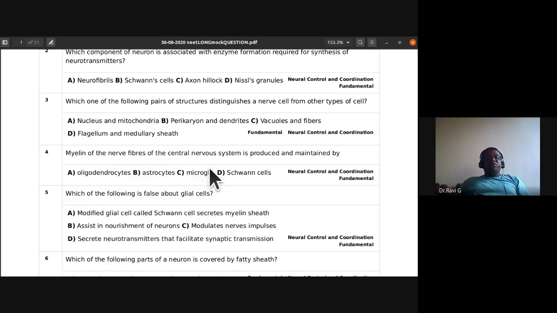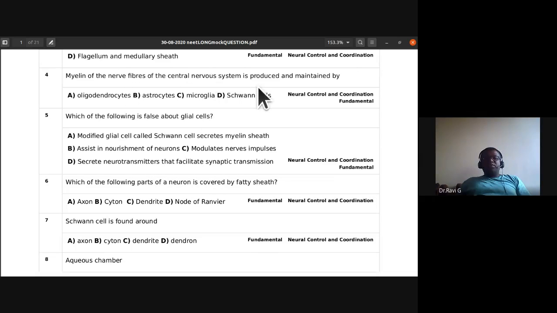The myelin of the nerve fibers of the central nervous system is produced and maintained by: oligodendrocytes, astrocytes, microglia, or Schwann cells? So which is the answer for it? See the fourth one, the answer is Schwann cells. They produce and maintain the myelin of nerve fibers. Okay, Schwann cells is the answer.